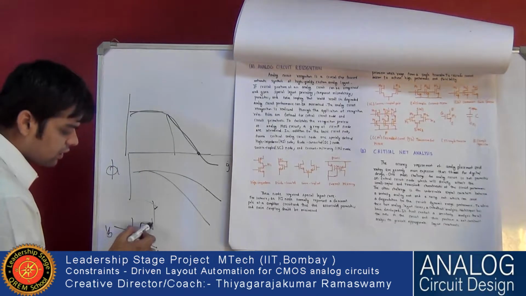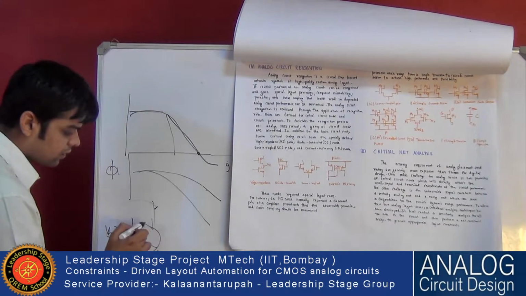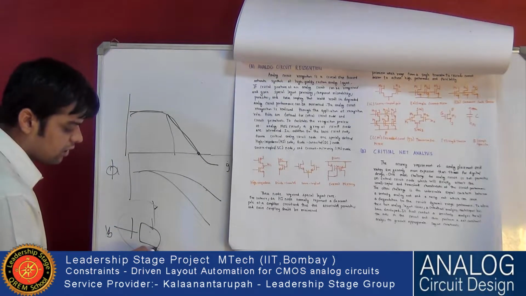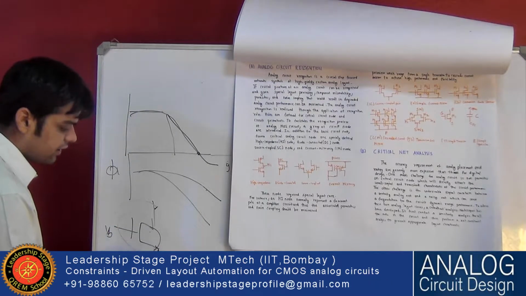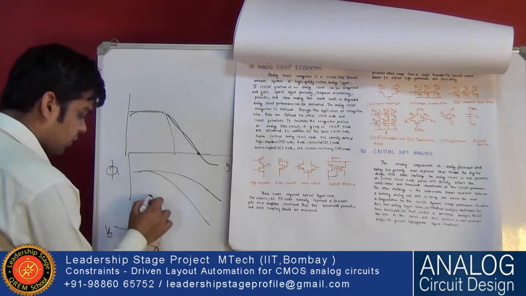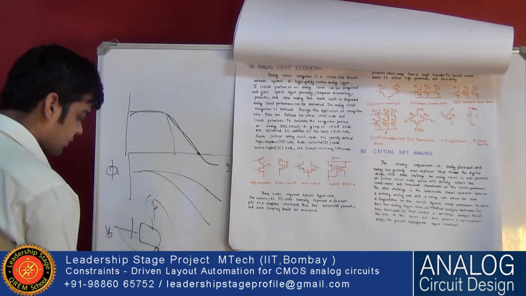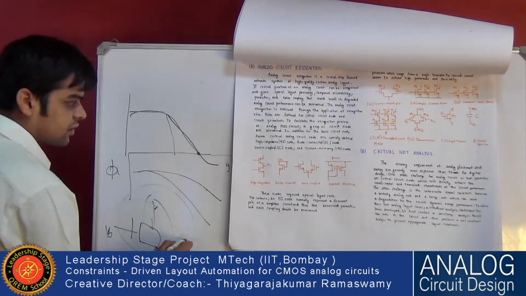But here another transistor is added to the drain. It is done to increase the R out of this. This is my cascode structure.